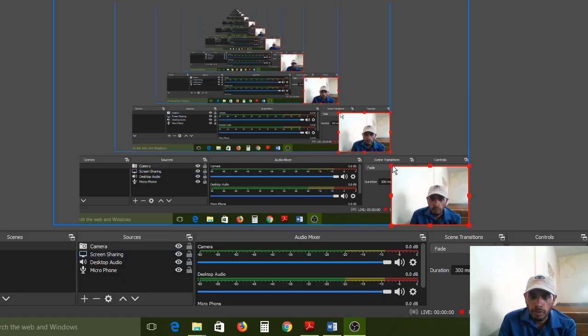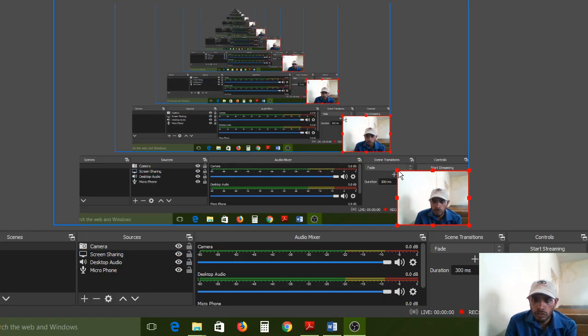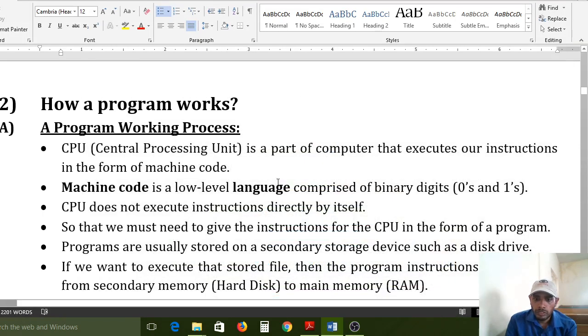Before I share my window, first I am minimizing my camera. Otherwise, whatever I am sharing, you will not be able to see. That's why I am minimizing my camera window. Right. Now, this is the Word document, our material.